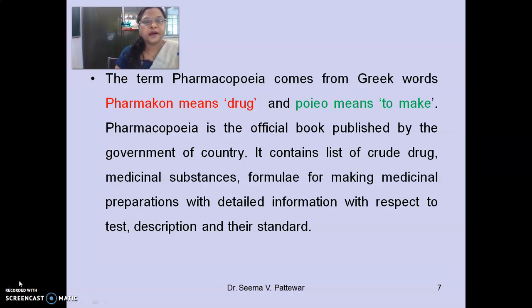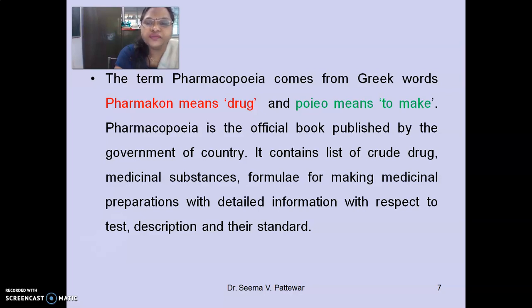Students, in the last session we have seen the introductory part regarding the pharmacopoeia. Once again, I am going to repeat the same definition because it is one of the important definitions and it may be asked for 2 marks even. Pharmacopoeia is a Greek word which is obtained from the 2 words pharmakon and poiein. Pharmakon means drug and poiein means to make.